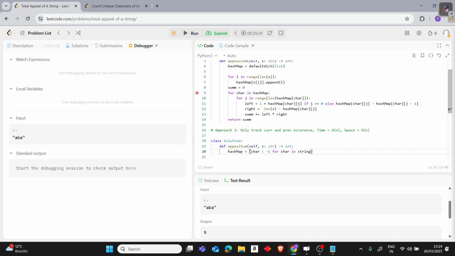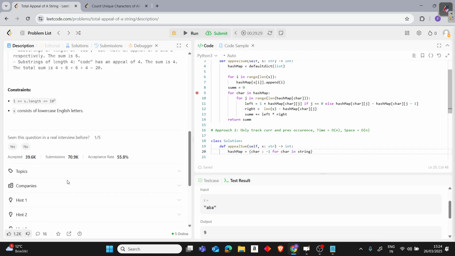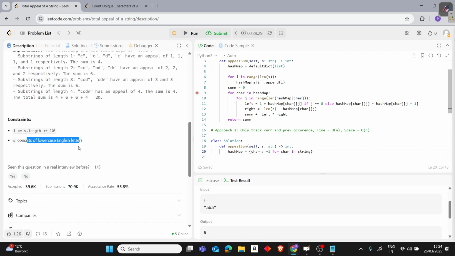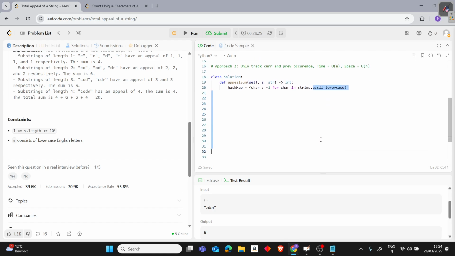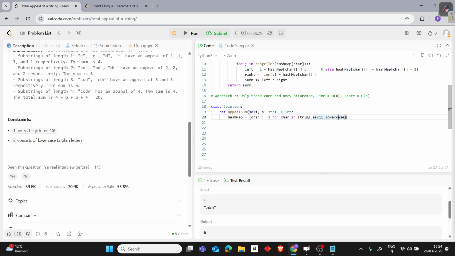Since it's written in the constraints that s consists of all lowercase characters, here we are simply creating a dictionary from a to z, all lowercase. string.ascii_lowercase is not a method, it's an attribute, and it gives all the a to z lowercase characters.